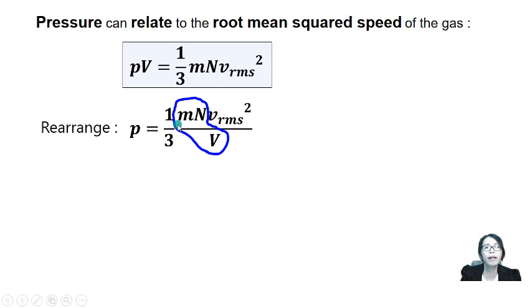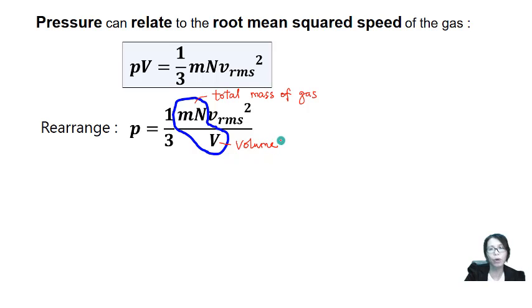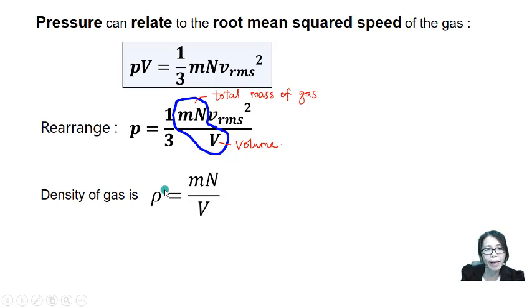Then class, the mass of a molecule of gas multiplied by the total number of molecules of gas gives what we call the total mass of the gas. So this represents the total mass of gas, divided by the volume. V refers to the volume of the gas. If we recall our prior knowledge, that will represent density, the density of a gas.